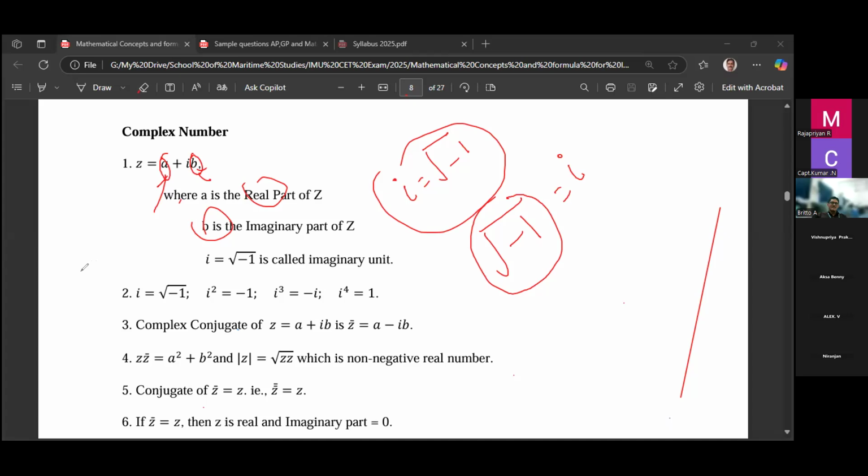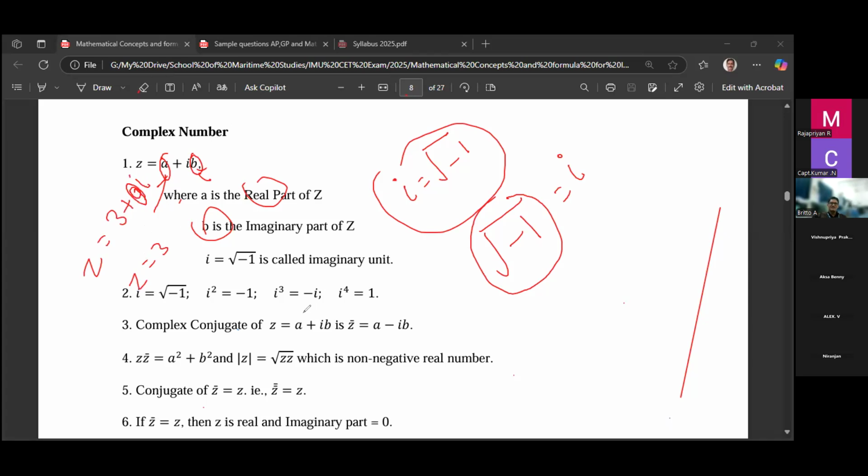So remember, in the complex number a plus ib, a is called the real part and b is called the imaginary part. Listen here, suppose Z is equal to the number 3, it is also a complex number, but there is no i here. You can write it as 3 plus 0i, where the imaginary part is 0 and the real part is 3. Sometimes they may ask, Z equal to 3, is it a complex number or not? It is a complex number because you can write it like this.